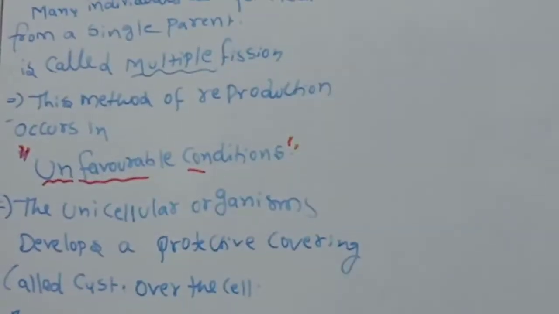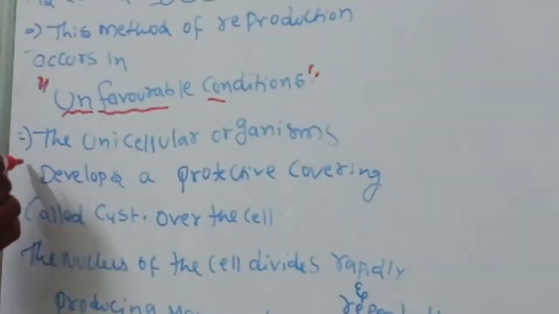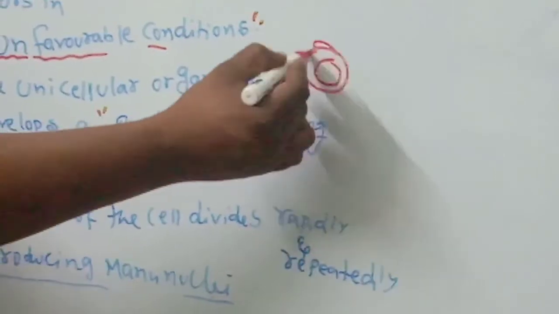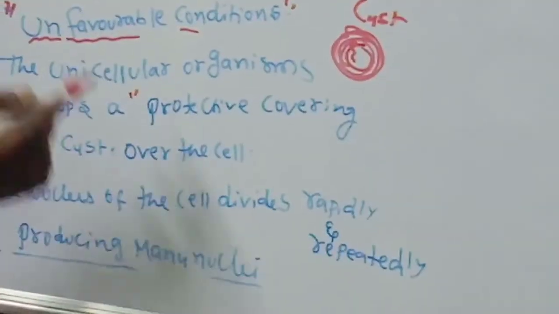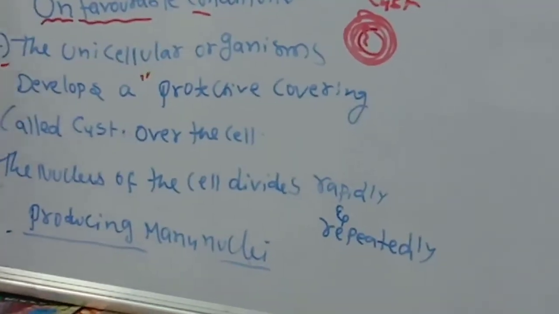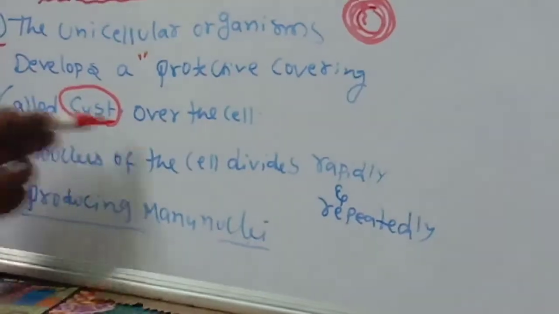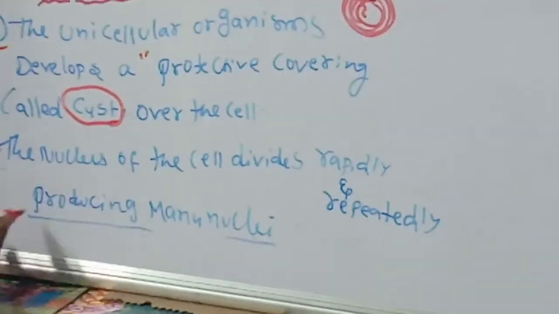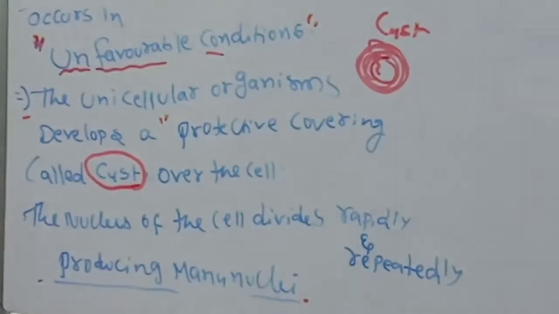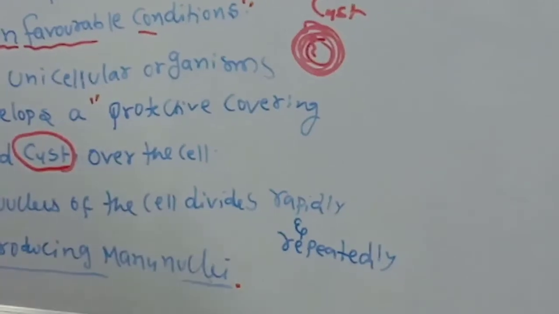The unicellular organism develops a protective covering, the cyst, over the cell. The nucleus of the cell divides rapidly and repeatedly and produces many nuclei. Understand or not?